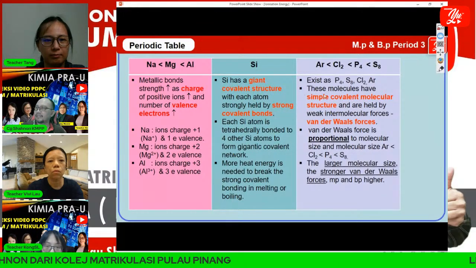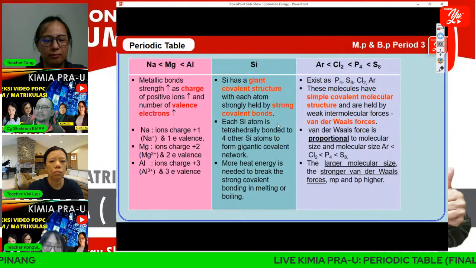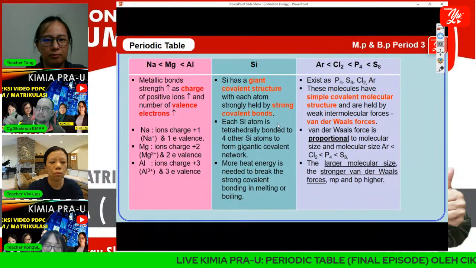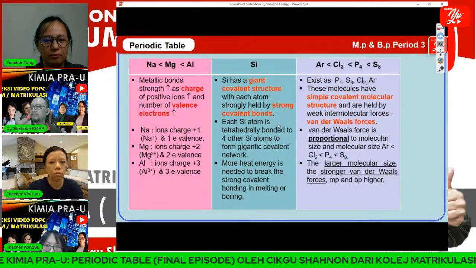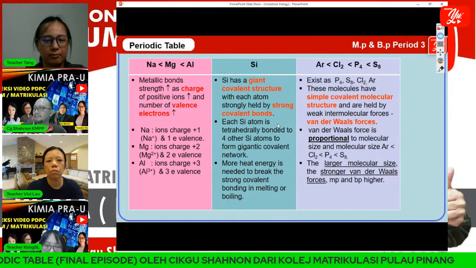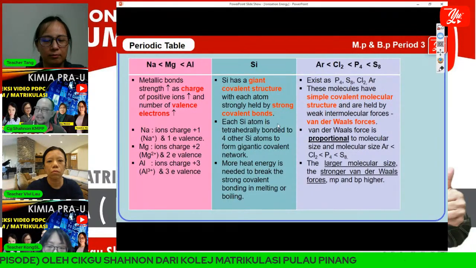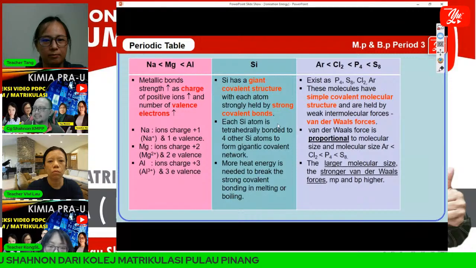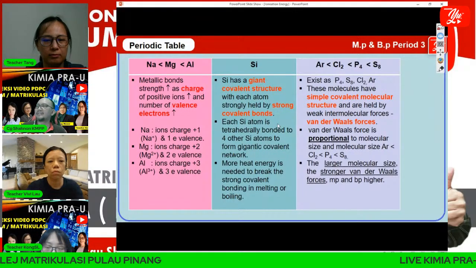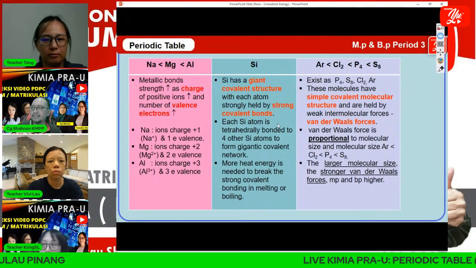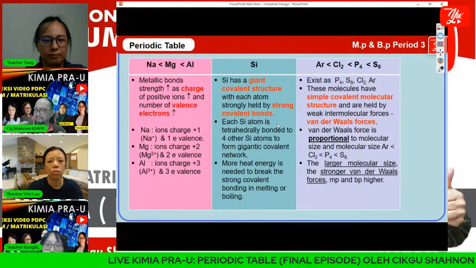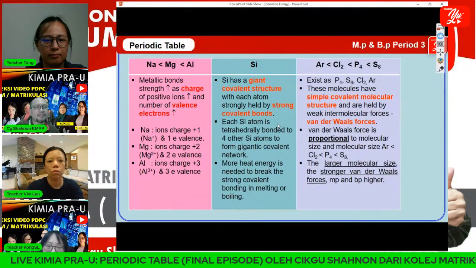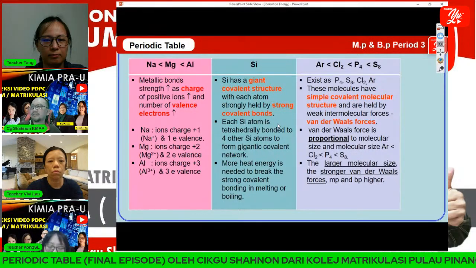Because of that, these molecules have what we call a simple covalent structure, not very big compared to silicon, which is giant with a lot of atoms. For these, it is just a simple covalent molecular structure. We have 1, 2, 4, and 8 atoms, just simple, and they are held by weak intermolecular forces. We call it van der Waals forces. The structure is held by only weak van der Waals forces.